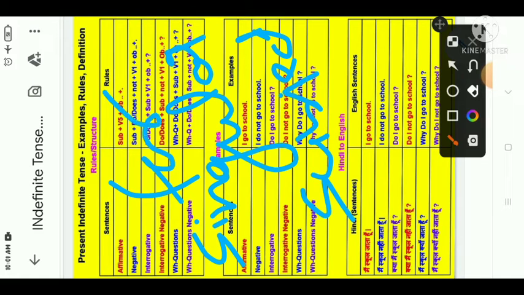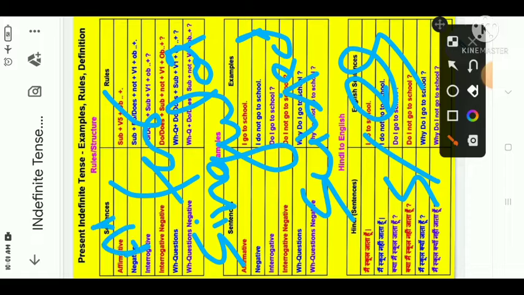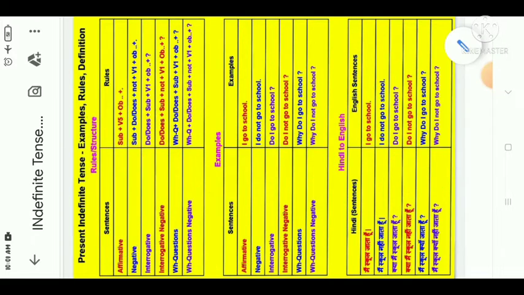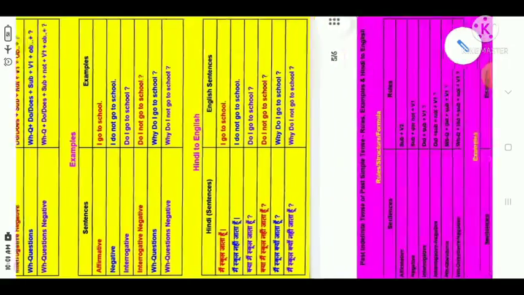Only for singular subjects will s or es be used, and in which sentence? Affirmative, right? So in an affirmative sentence, for a singular subject you will have to use s or es, and for others you will use only verb first form, right? So that was all about present indefinite tense.